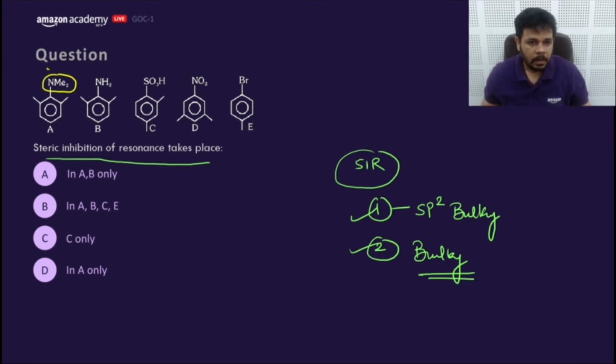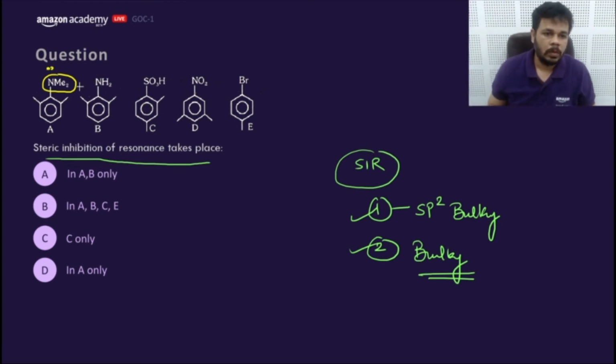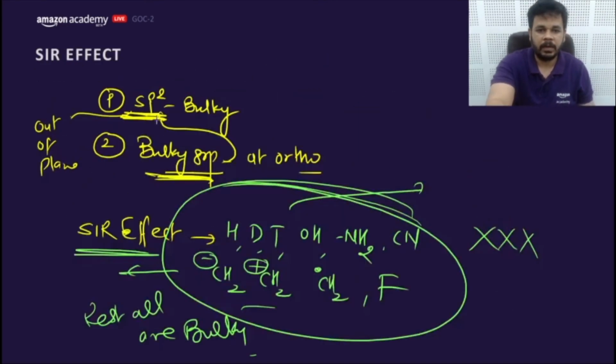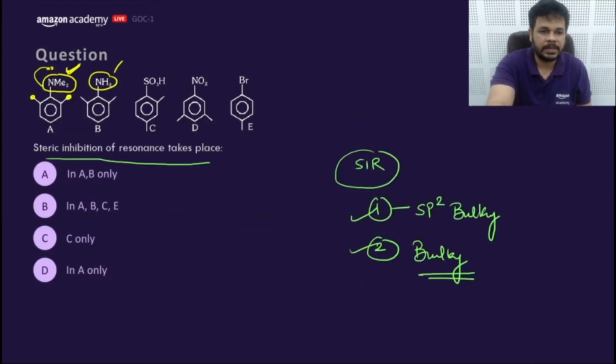NMe3, which is having lone pair, it can go into resonance and make it sp2. So to stop the resonance, we have a bulky group CH3. So yes, the SIR would be there here. NH2 is not bulky. It cannot create SIR. SO3H is actually sp3. S double bond O OH, and this. We need sp2 bulky. This is not sp2. So this will not be considered in the SIR.